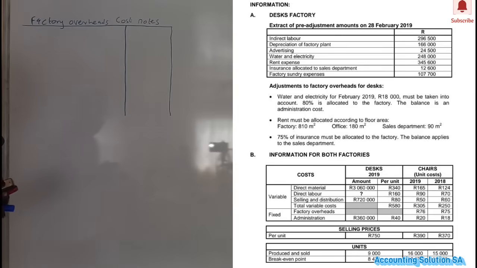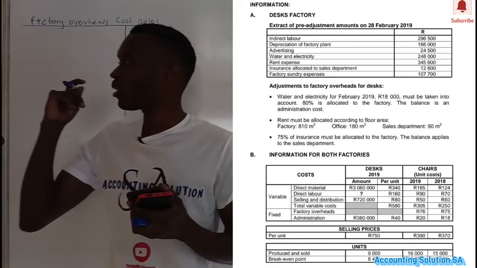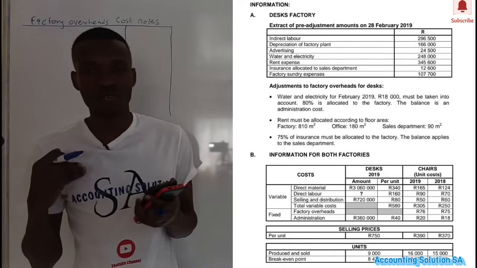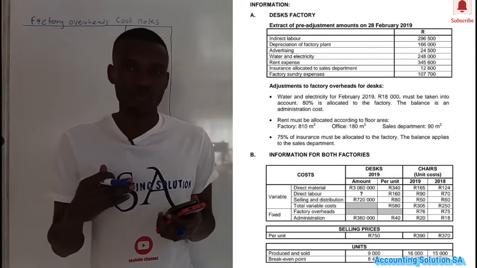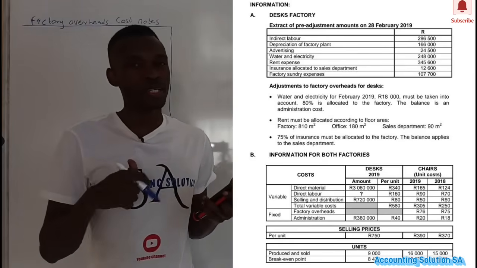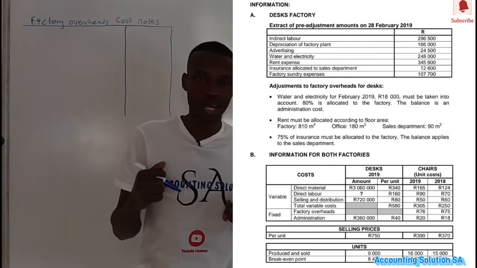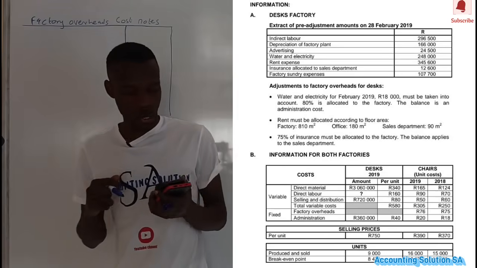Number one, they give us indirect labor. Check adjustment number one before you start writing the answers here. You must check if there is any effect of additional information, because you might write the final answer and then find that you were supposed to open a bracket and write some calculation.